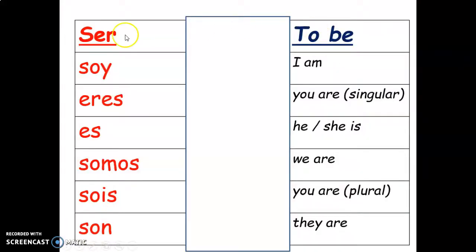So this is the verb we learned just before, antes, in October, November, and September. Remember the verb ser, to be: yo soy, I am. Tú eres, you are. Ella es, he, she is. Nosotros somos, we are. Vosotros, you plural, sois, or yous as we say in Donegal, and ellos, ellas, son. And if you remember, we had a little song: soy, eres, es, somos, sois, son. So you might look over that again, in case you've forgotten it, okay?